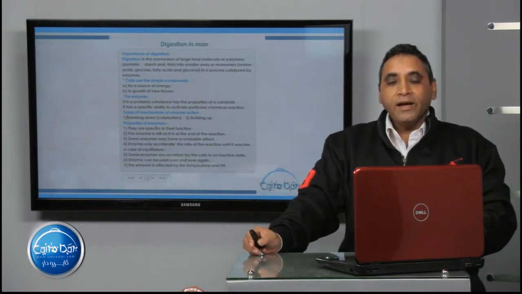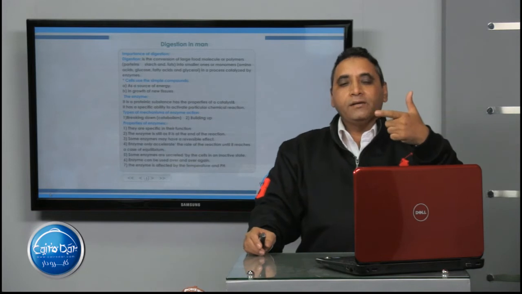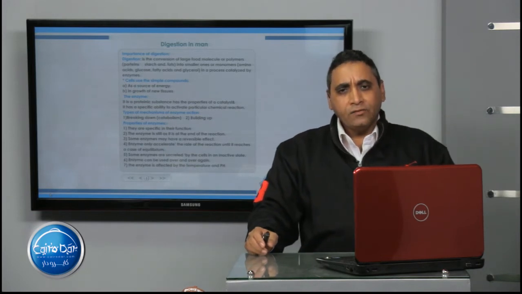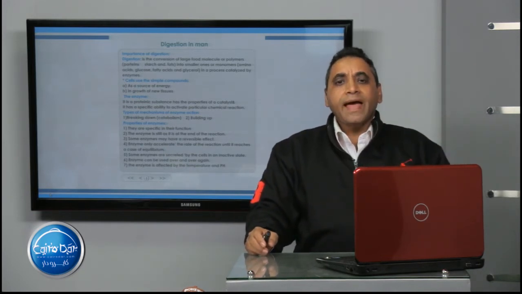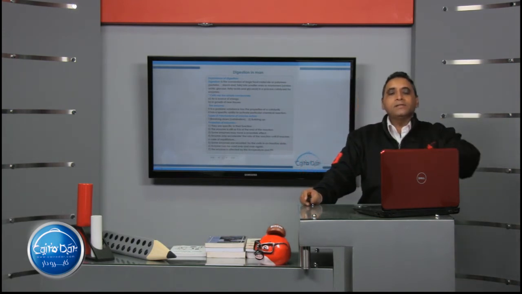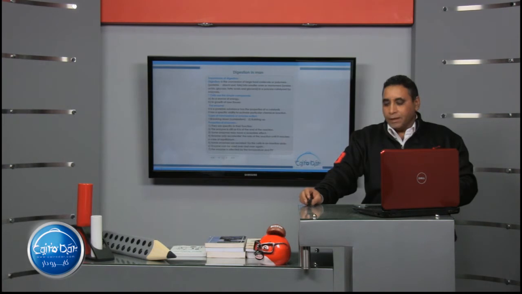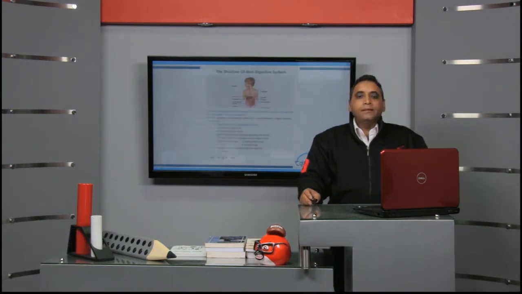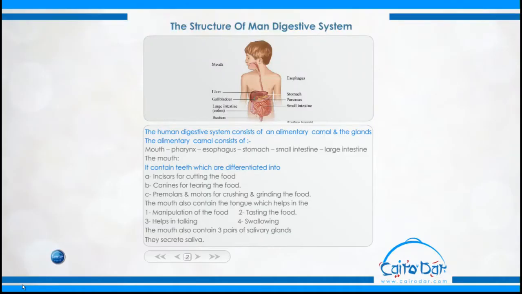The enzymes are affected by the pH and temperature. pH and temperature act as a limiting factor of the action of the enzyme. The enzyme also is affected by the shape and the type of the food molecule. So that's the properties of the enzymes. The enzymes can act as a catalyst to accelerate the rate of the reaction, or hydrolyzing the food. The enzymes, or digestive enzymes, act in the digestive system.